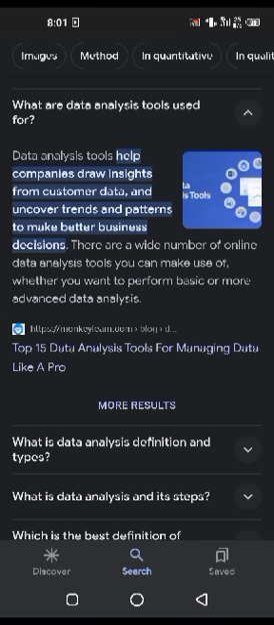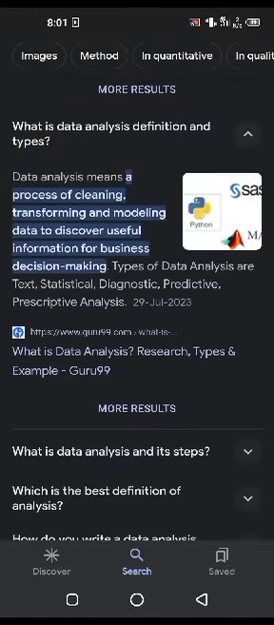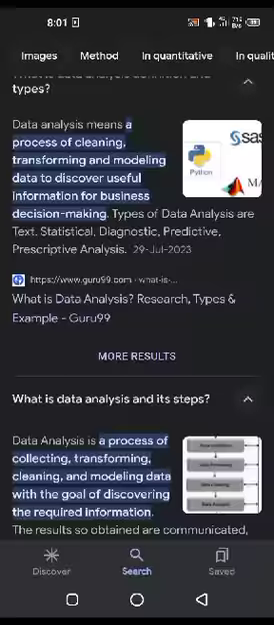There are a wide number of online data analysis tools you can make use of, whether you want to perform basic or more advanced data analysis. Data analysis means a process of cleaning, transforming, and modeling data to discover useful information for business decision making. Types of data analysis are text, statistical, diagnostic, and predictive prescriptive analysis.